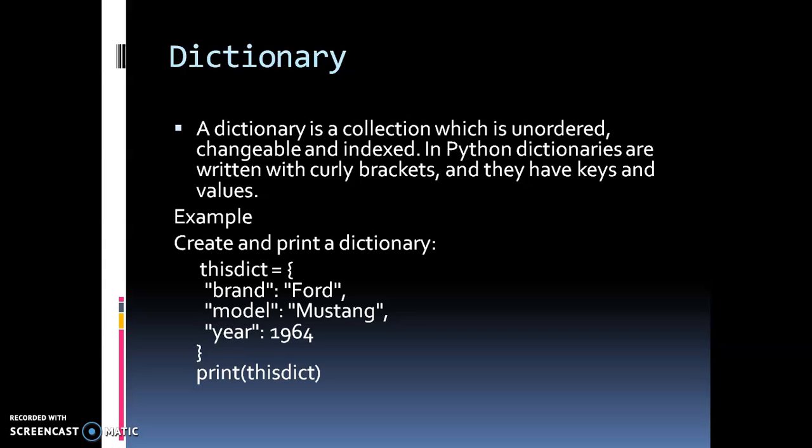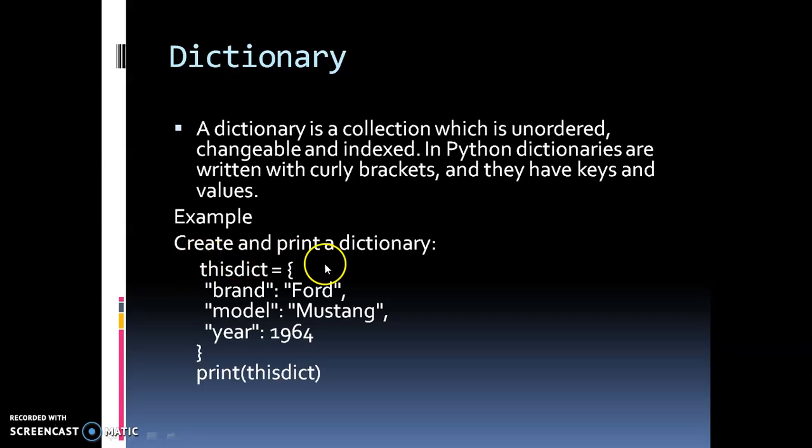If you remember, lists are written inside big braces, right? So dictionaries are written inside curly brackets, and there are two things: first is keys and the other one is values.